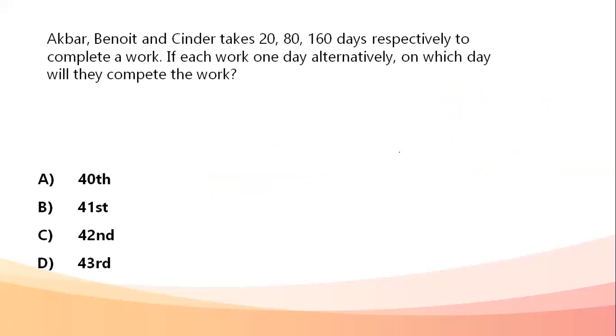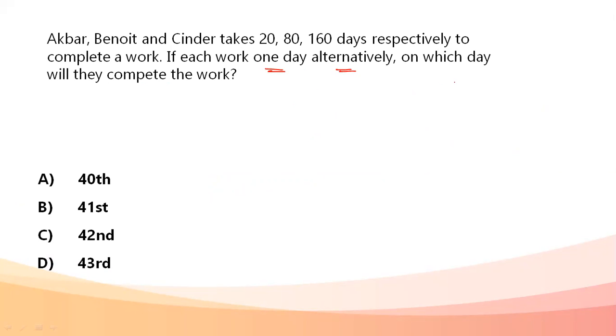Next question. Akbar, Benoit and Cinder take 20, 80 and 160 days respectively to complete a work. If each works one day alternately, on which day will they complete the task? Okay, so the question is talking about three people doing a task in different numbers of days. They work one day alternately. On which day will they complete the work?